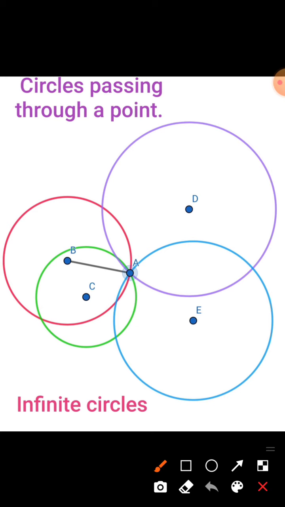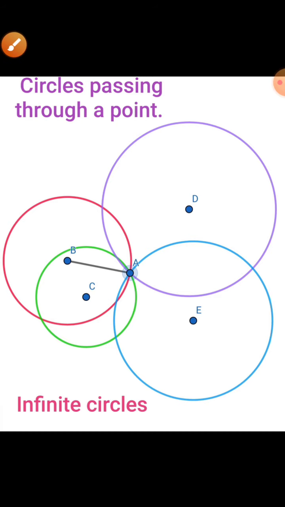So first of all, let us see the circles passing through a point. In the figure, you can see here is a point A and the circles with center B, center C, center D and center E, all the circles pass through the point A. So here you can determine that there are an infinite number of circles passing through a single given point.